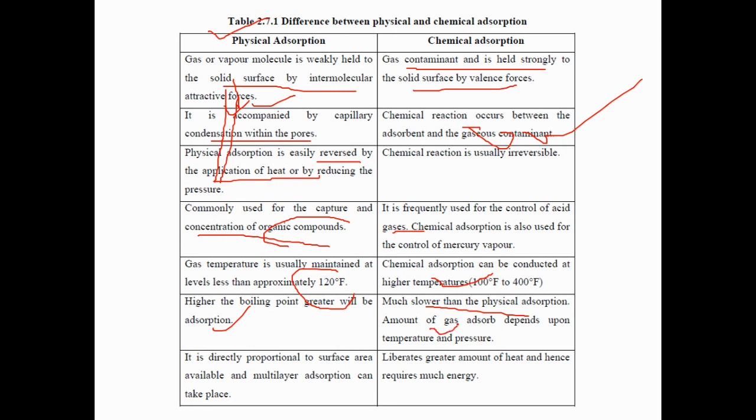In physical absorption, it is directly proportional to the surface area available, and multilayer absorption can take place. As the contact between the absorbent and absorbate increases, physical absorption increases. But chemical absorption liberates a greater amount of heat and hence requires much energy. For a chemical process to occur, we have to give energy in terms of heat or pressure. These are the differences between physical and chemical absorption.